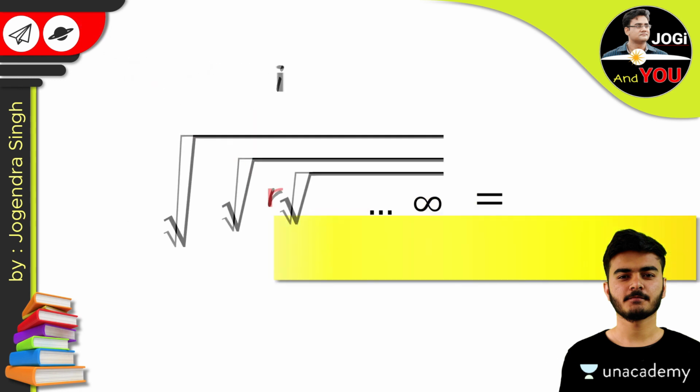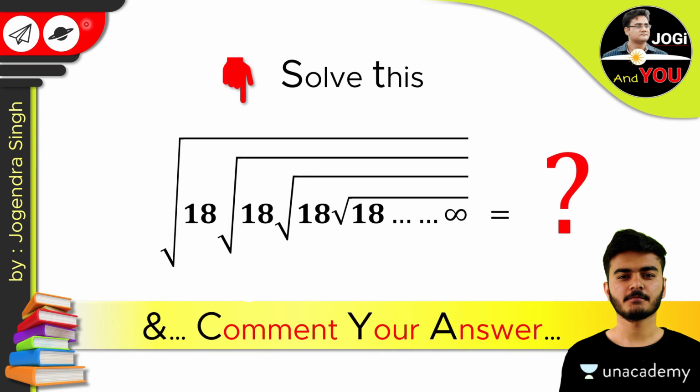And now I have a question for you: 18 in the nested radical sign till infinity. Solve it and comment down your answer in the comment section.